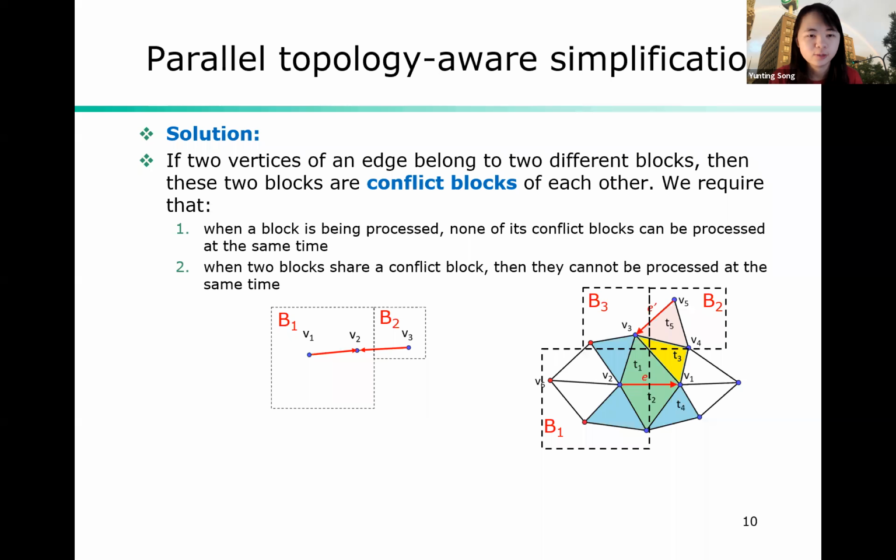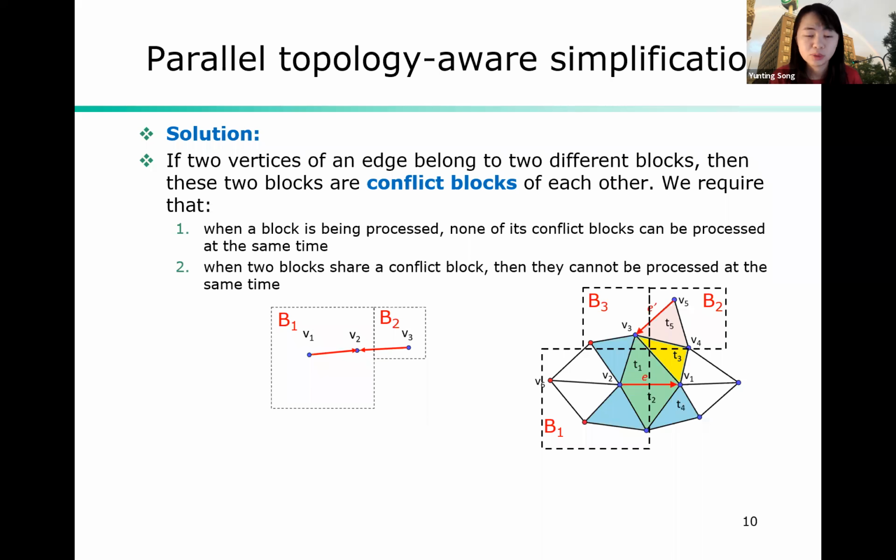To avoid that, we define the concept of conflict blocks. When two vertices of an edge belong to two different blocks, then we call those two blocks conflict blocks of each other, since they are connected by this edge. We require that when the block is being processed, none of its conflict blocks can be processed at the same time. Therefore, we can avoid the first types of conflicts. When two edges are adjacent to each other, then they cannot be simplified at the same time.